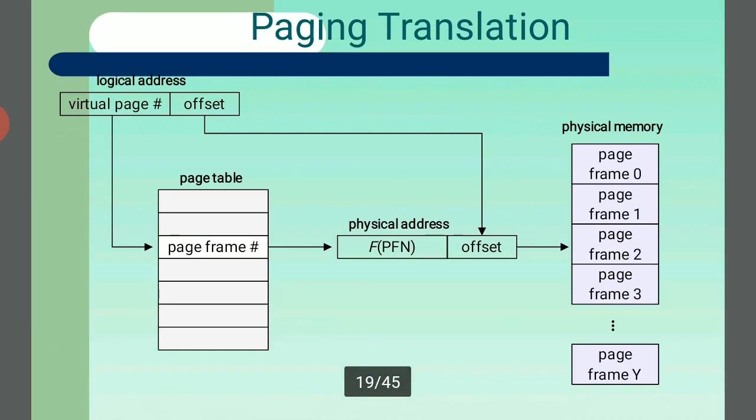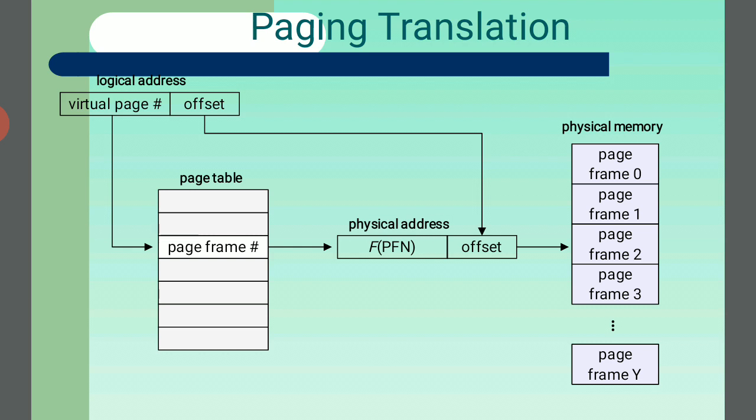And paging translation: here we have the logical address and the physical address. The logical address is the virtual page, which is divided into two parts: virtual page and offset. The frames are available in the page table. The pieces of pages are called frames, and all frames are recorded in the page table.